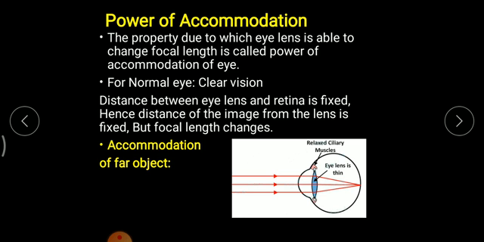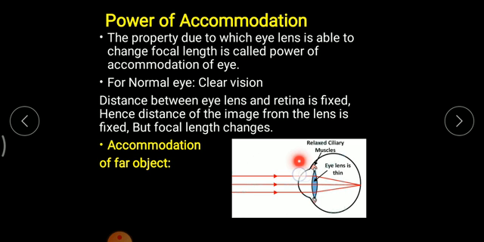Since this length is fixed, in order to see far points as well as near points, I need to change something. That something is the focal length, or I have to change my lens. This lens doesn't change automatically. Your muscles are there.